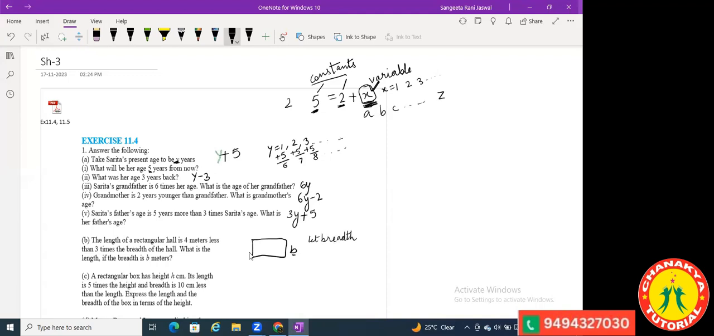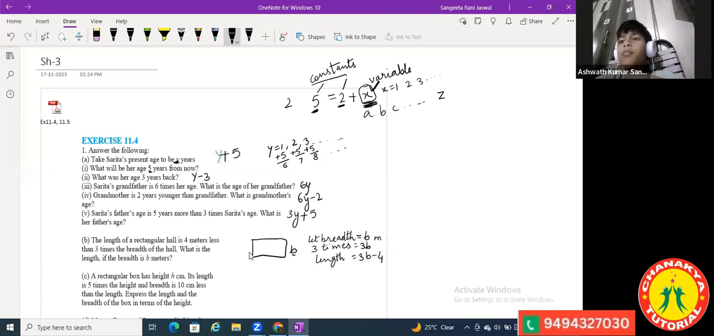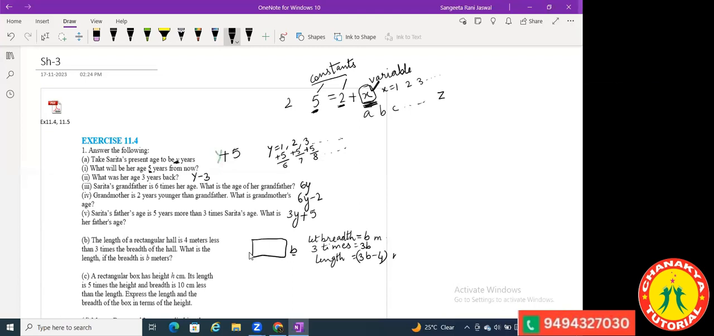Listen here first. Let the breadth be b meters. 3 times the breadth will be 3b. Is it? 3 times the breadth will be 3b. And it says that the length of the hall is 4 meters less than 3 times the breadth. So the length of the hall will be 3b minus 4 meters. Okay, 3b minus 4 meters. Is it? Yes, ma'am.